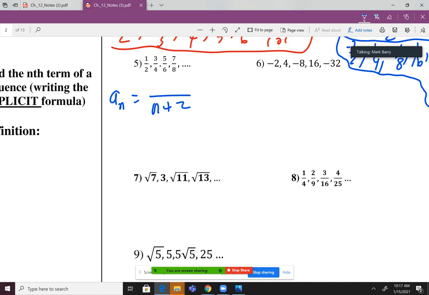But the great thing about these formulas is that we can check them. So let's plug in 1 and see if we get the correct denominator. 1 plus 2, does that give me 2 as my first denominator? No. So I can already tell it's wrong, correct? So good news, we just erase that.